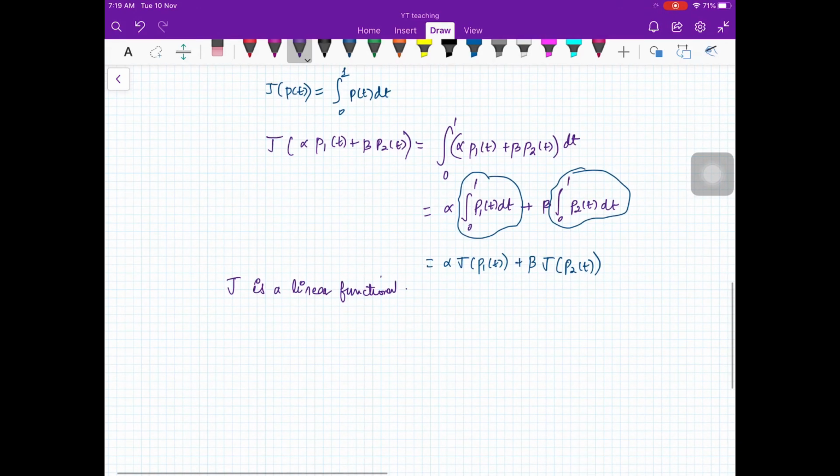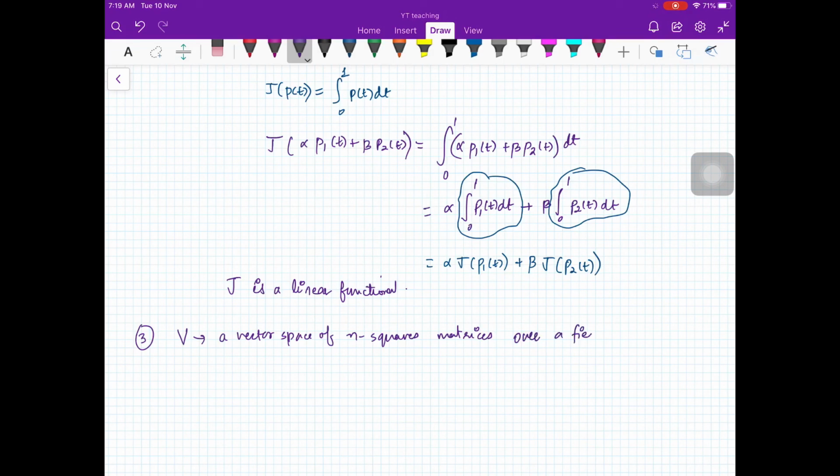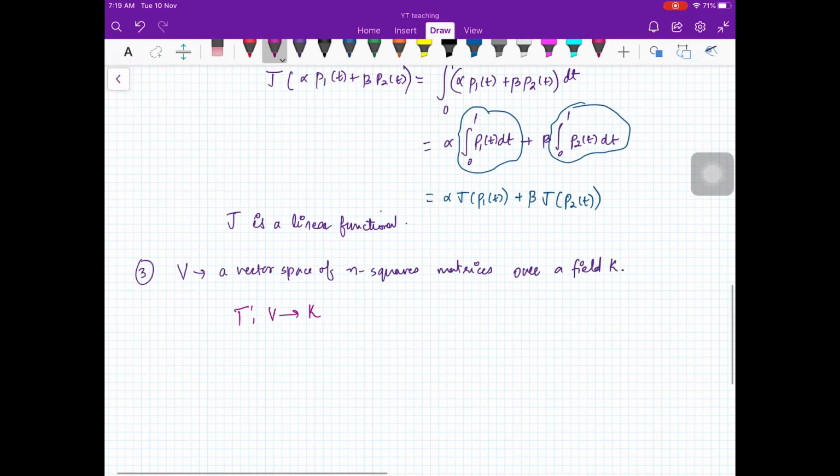There are so many examples. I'll give you one more. Let us look at V as a vector space of n-square matrices over a field K. You define T from V to K as follows: take any matrix A, and then you are just doing the sum of the diagonal elements.